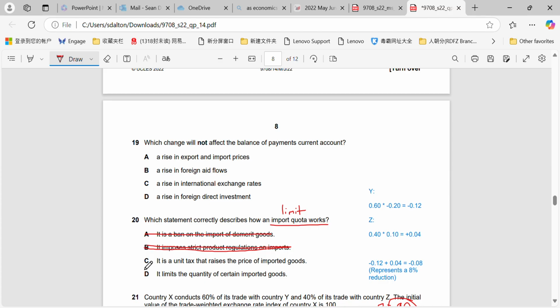A unit tax is a tariff. Again, another form of protectionism, but not an import quota. But it is, as I outlined above, a limit on the quantity of certain imported goods.